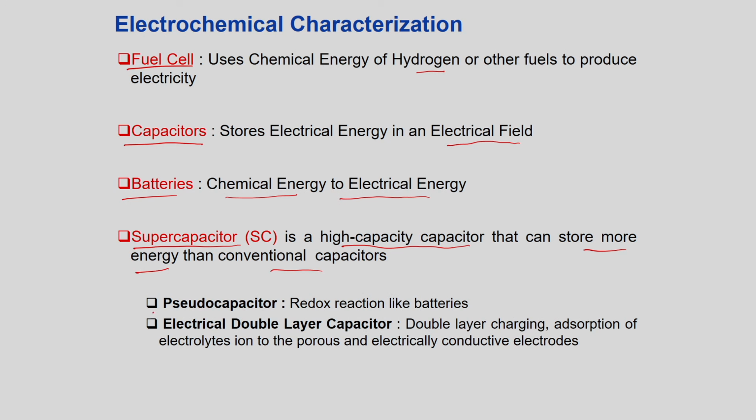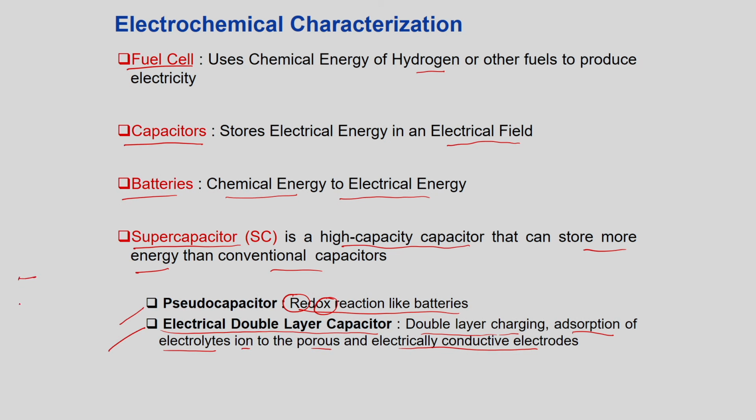Supercapacitors are defined in two manners: the pseudocapacitor, the redox type like a battery. Redox means the reduction and oxidation reaction is happening on both sides of the electrode. So, that is called a pseudocapacitor. And then another one is the electrical double layer capacitor. It is used for double layer charging, adsorption of electrolyte ions to the porous and electrically conductive electrodes.